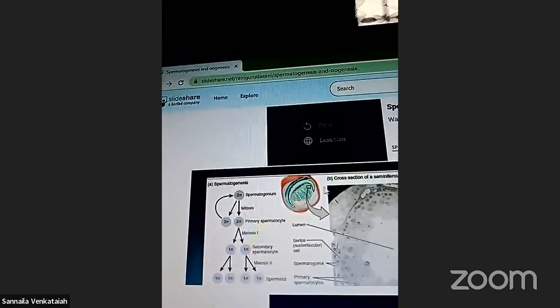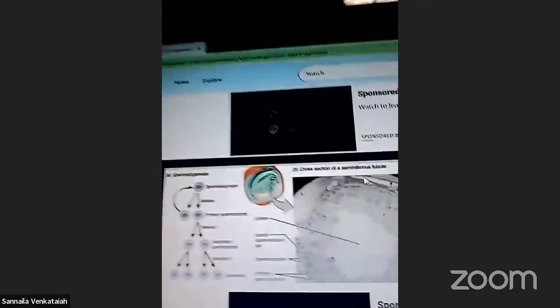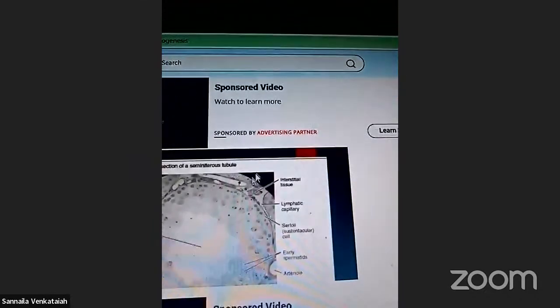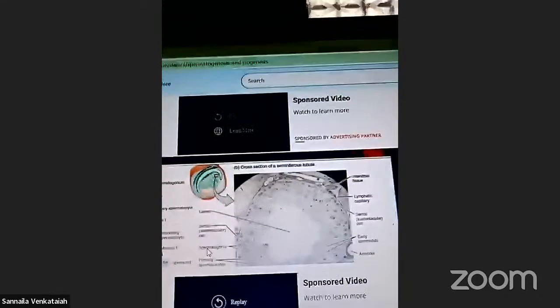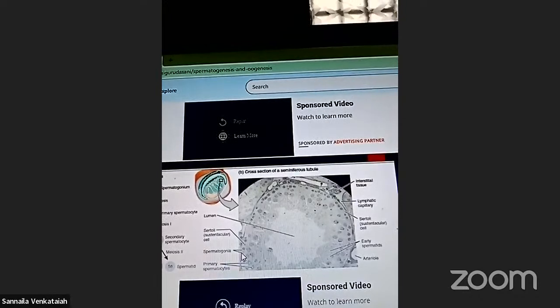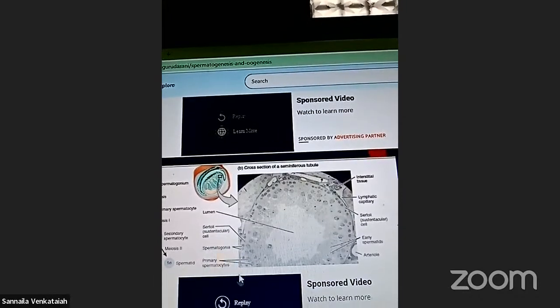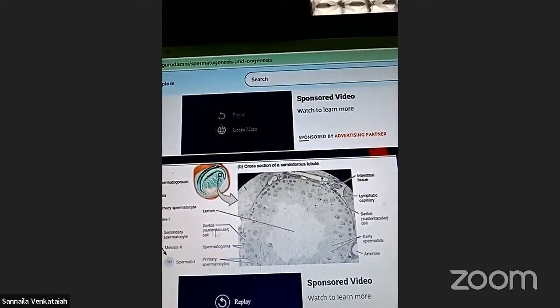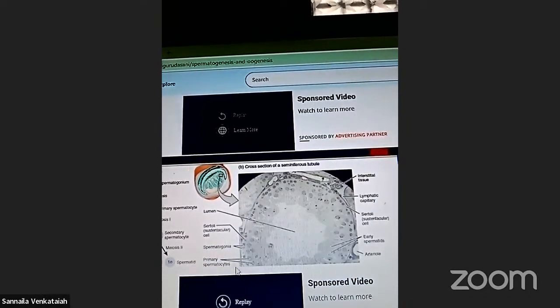This is the cross section of seminiferous tubules. This particular part is the lumen and Sertoli cells, then the spermatogonia, and these are primary spermatocytes.